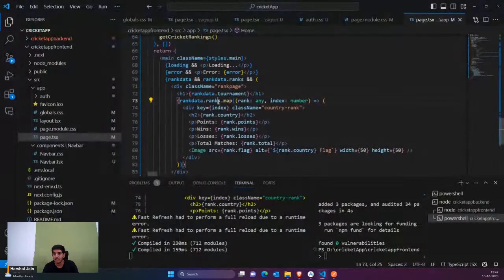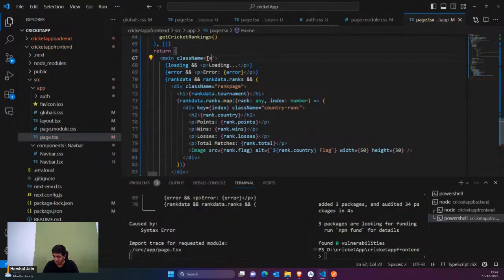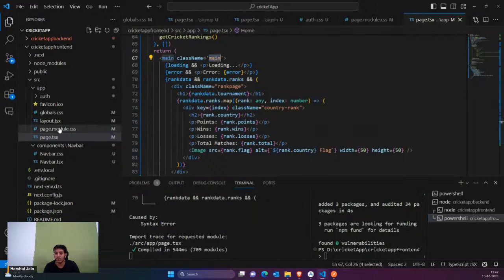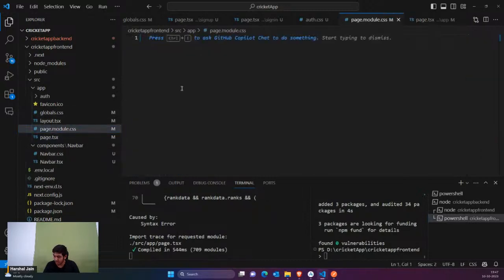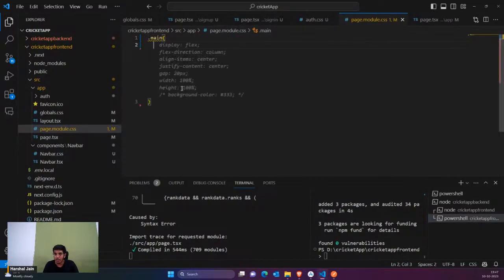This is a very basic page, and now I want to add the CSS, right? Suppose for example, I want to give it for class main. So I'll say that my class main would be inside this. I'll just say dot main, and I want everything in center.